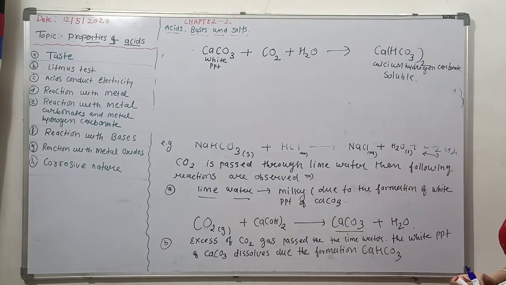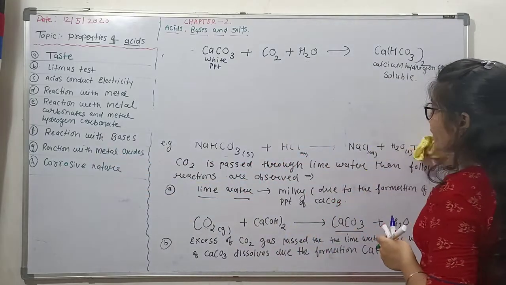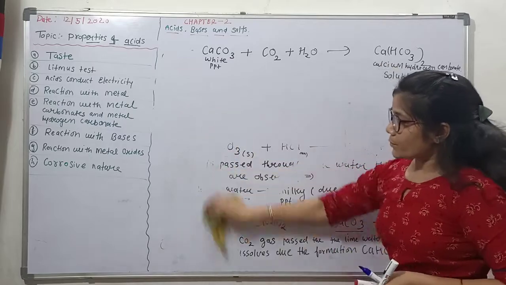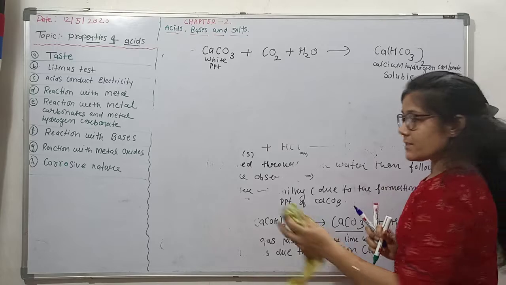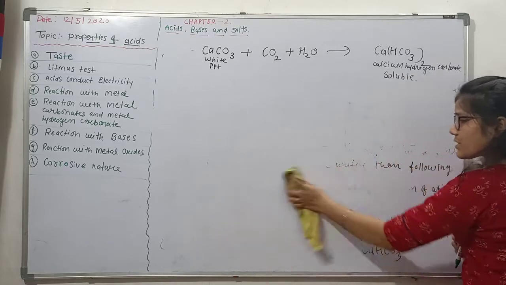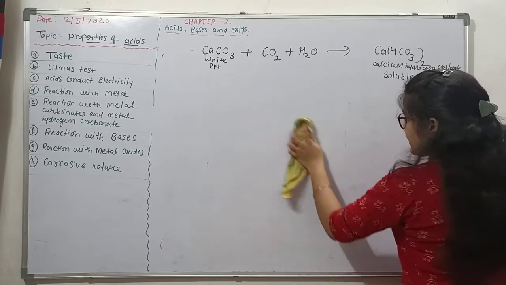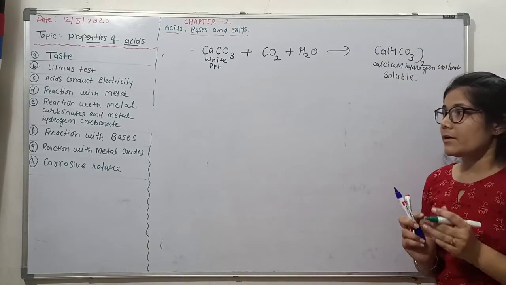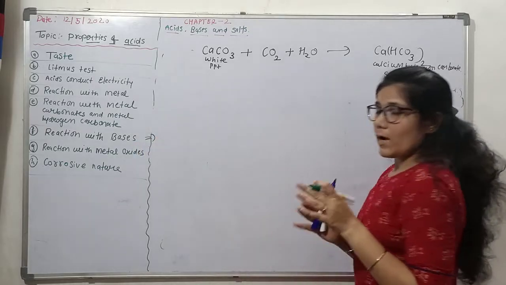Okay. Next property, reaction with base. When acid reacts with base, these are two opposite-nature chemicals, acid and base. So when acid reacts with base, acid neutralizes base. In maths, what happens? Opposite signs cancel out, so similarly, two opposite chemicals we have, acid and base.